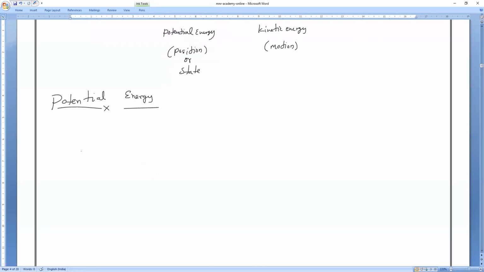For class 9th level, you only have the derivation for gravity, one type of potential energy. But the second type of potential energy, you are not going to study anywhere in the higher classes if you do not study it now. So that is why we will study that also, for our preparation.